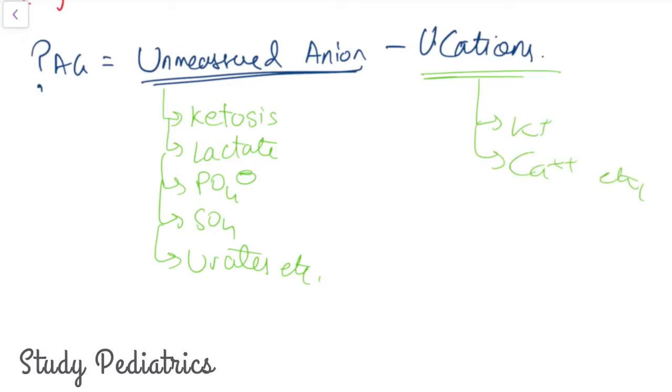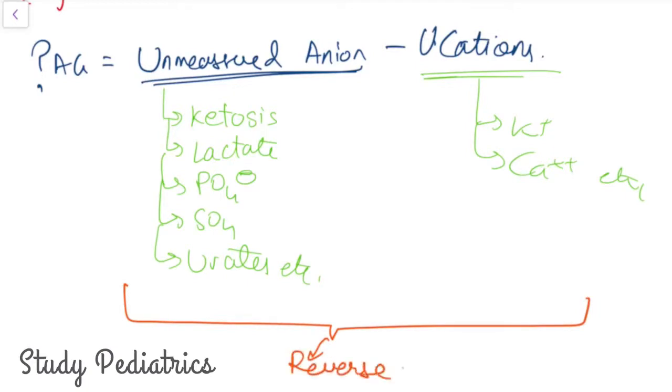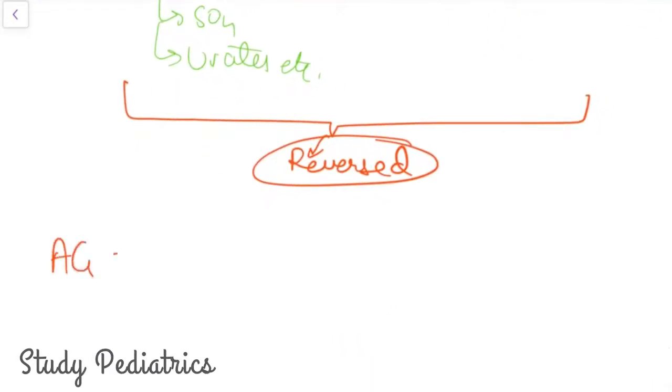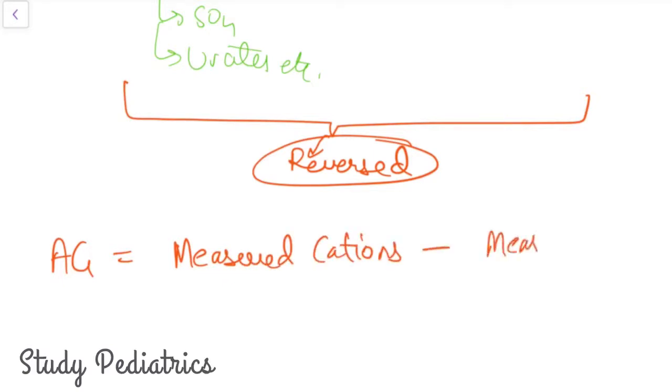Now as we all know, if the name is unmeasured, we cannot measure them. Therefore, for mathematical simplicity, what we have done is reverse this equation. After reversal, what we gain is the difference between measured cations minus measured anions.